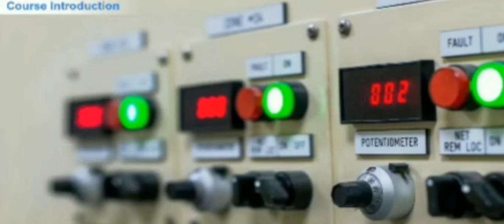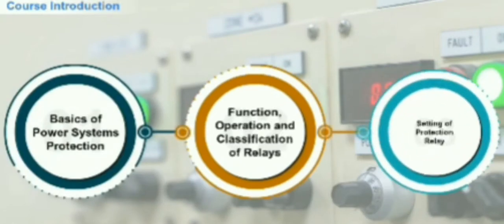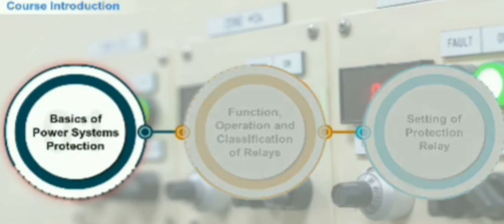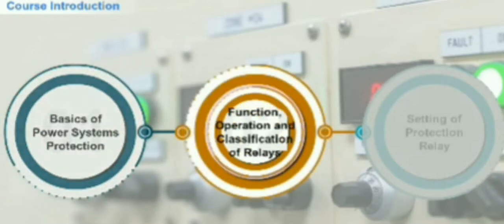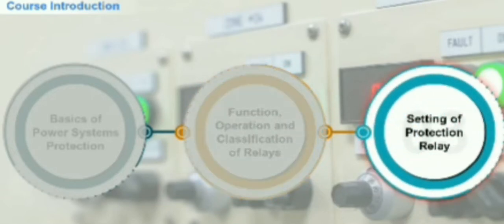This course is divided into 3 parts. Part 1 deals with the basics of power systems protection, that include nature of faults, qualities and basic principles of protection, and the components of protection. Part 2 deals with the function, operation, and classification of relays. Finally, Part 3 deals with the setting of protection relay. Let's get started with Part 1, Basics of Power Systems Protection.